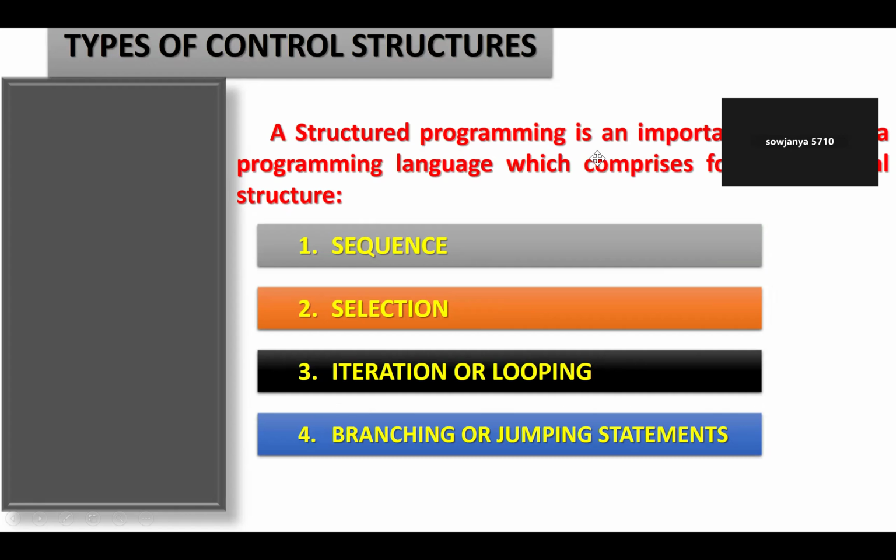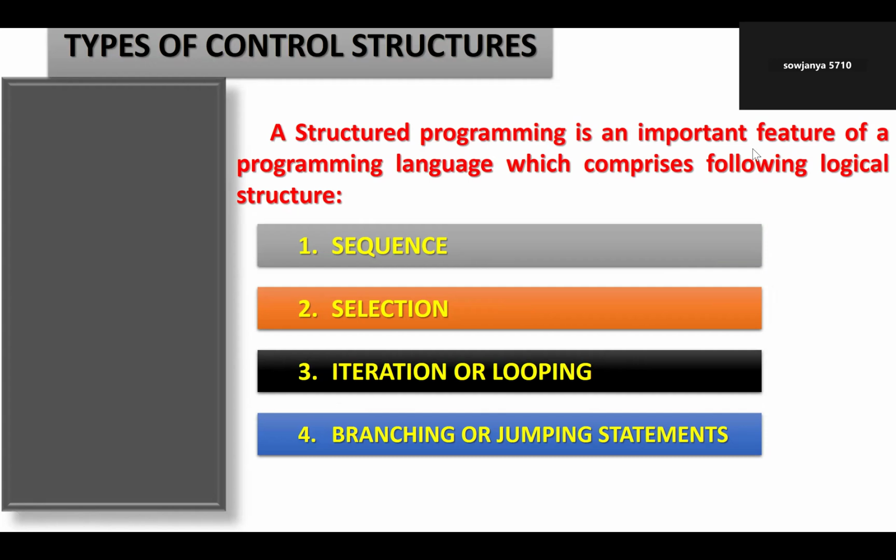So basically in Python, control structure is an important feature of a programming language, which comprises the following logical structures: sequence, selection, iteration or looping, and branching or jumping statements. So what are the types of control structures available in Python? Basically, in Python, for decision making, we use selection or conditional branching statements. It is a form of decision control statements. Let us discuss them in brief.